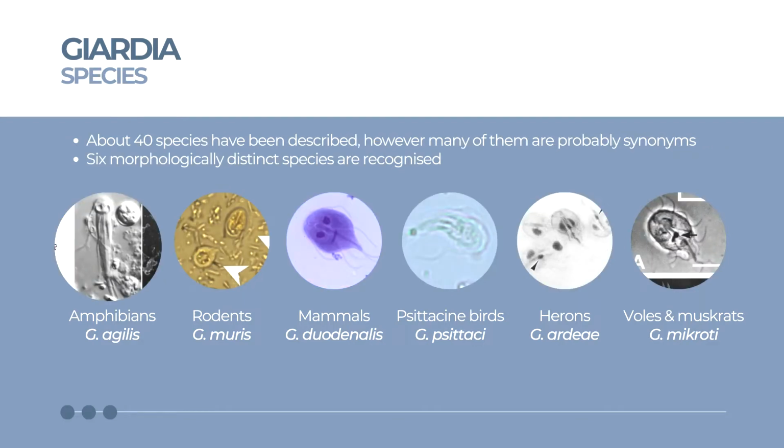While there are 40 species of Giardia that have been described, many of them have been presumed to be synonymous to one another. Presently, as said in the earlier slide, 6 distinct species are recognized, as presented in the pictures below. Scientists differentiate between species through morphology and morphometrics, host specificity, isoenzyme, PCR, and antigenic analysis, and molecular methods such as karyotyping.